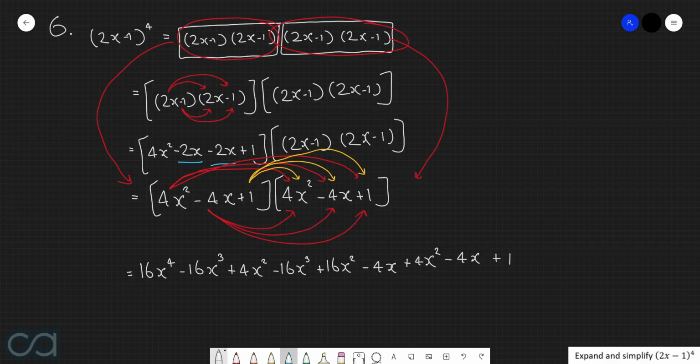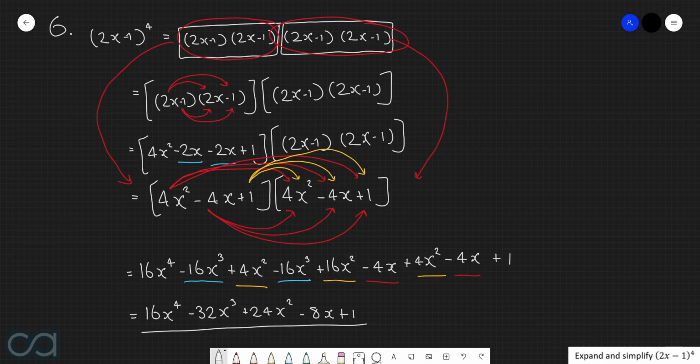And now to fully simplify this answer, we need to start collecting some like terms. We've got −16x³ here and −16x³ here. We've got 4x² here, 16x² here, and 4x² here. And then finally, we've got −4x here and −4x here. By collecting these like terms, first things first, we can leave this 16x⁴ as it is. Then we've got −32x³. Then we have 24x². Then we have −8x. And this +1 can just stay as it is.